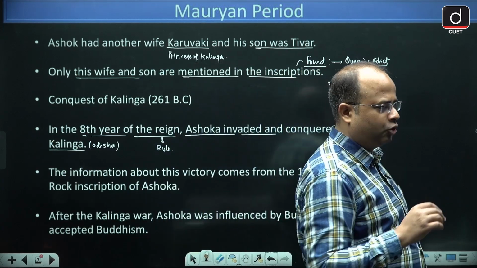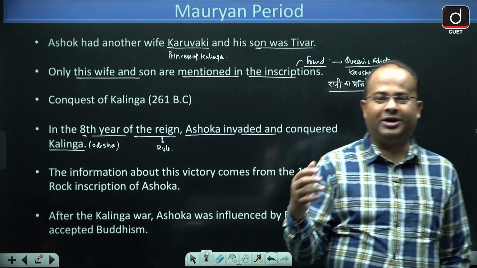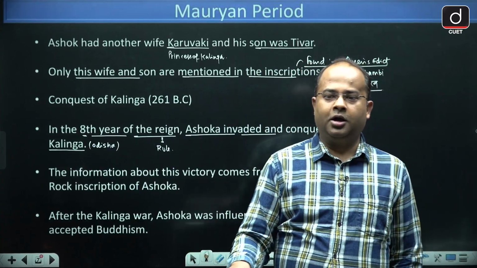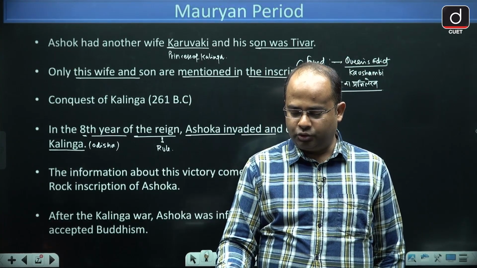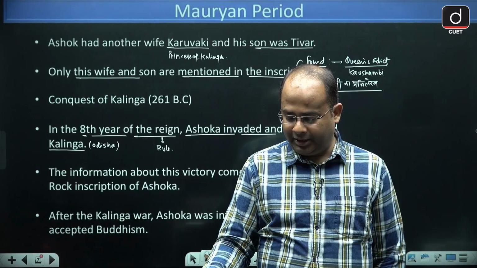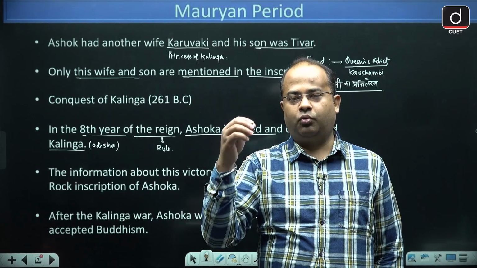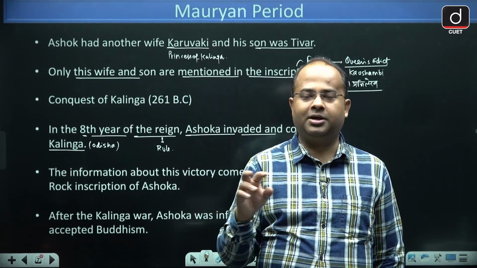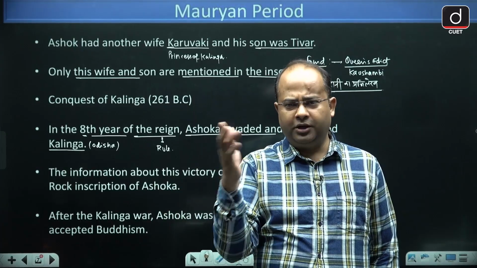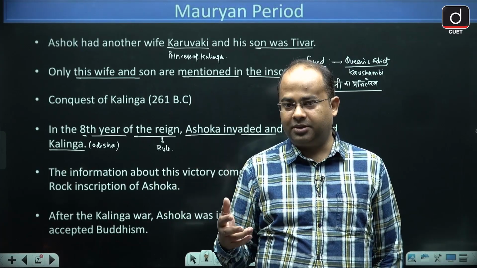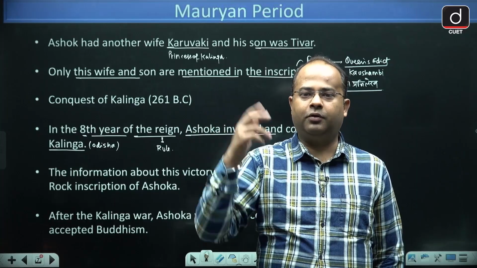Ashok wanted to establish a united India under the Mauryan flag. So he used to send messages to the different rulers: either accept the supremacy of Ashok or be ready for war.